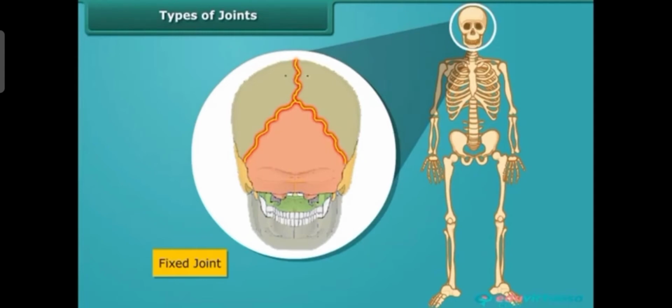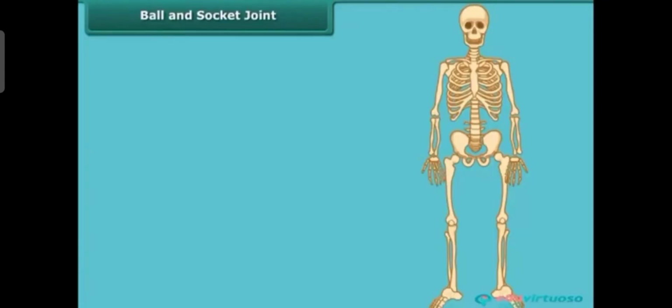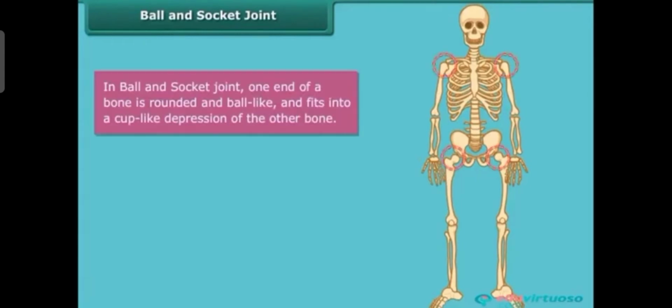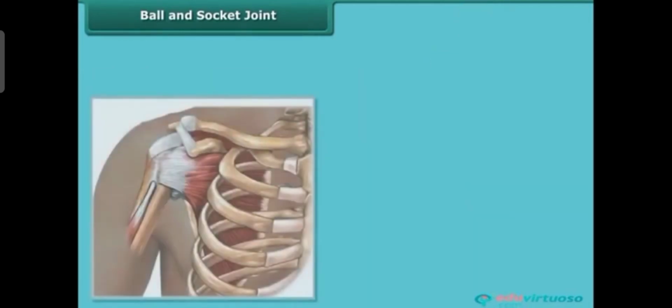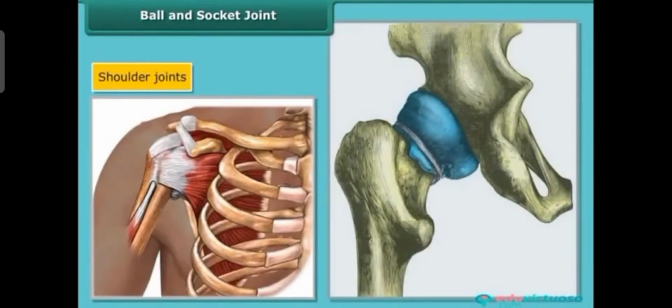So you can see the ball and socket joint. This is the first one. In the case of the shoulder and the pelvic region, that is the ball and socket region. One of the bones will act like a rounded ball-like structure, and the other bone will act like a cup shape, so that the ball-shaped bone will be placed on the cup-shaped bone. That is known as ball and socket joint.